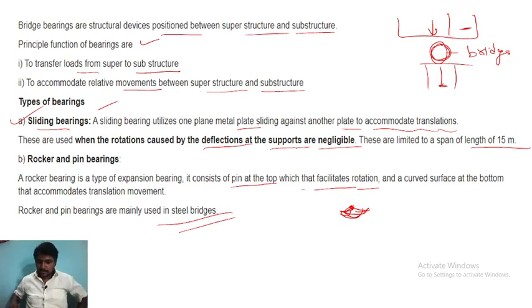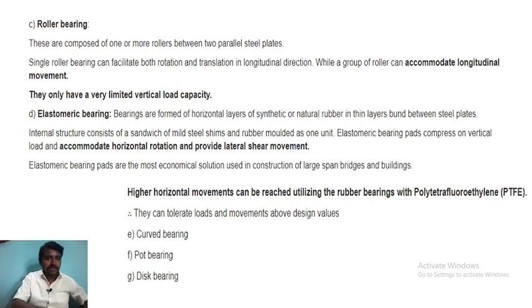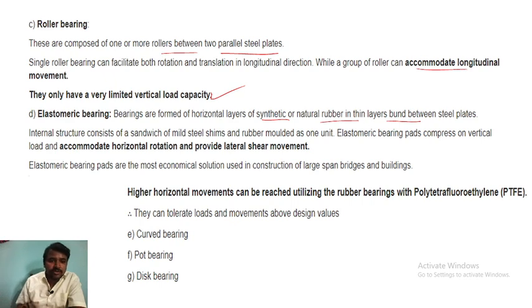You can see this one also. The roller bearings are composed of one or more rollers between two parallel steel plates. A single roller bearing facilitates both rotation and translation and accommodates movement. They have only very limited vertical load capacity. Elastomeric bearings are formed by horizontal layers of synthetic or natural rubber in thin layers. The internal structure consists of a sandwich of mild steel and rubber molded in one unit.